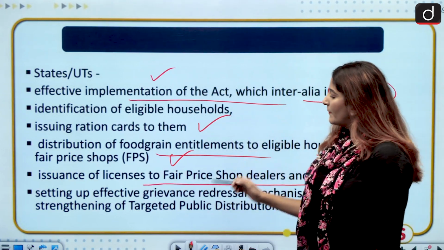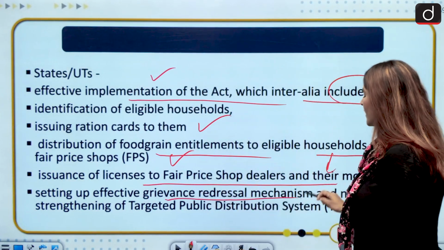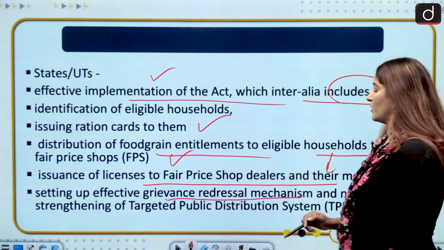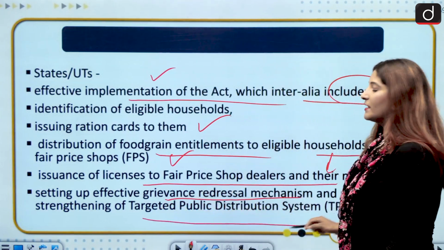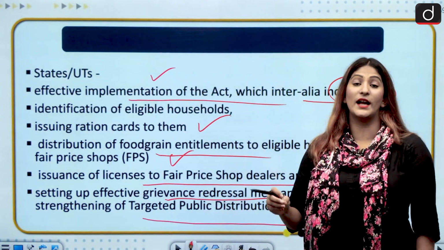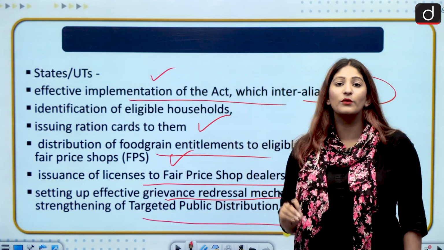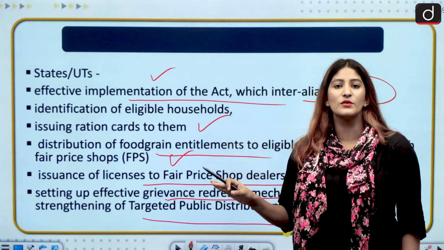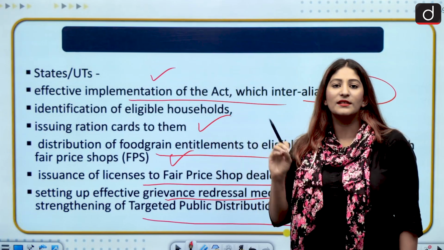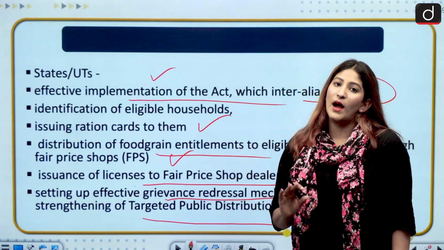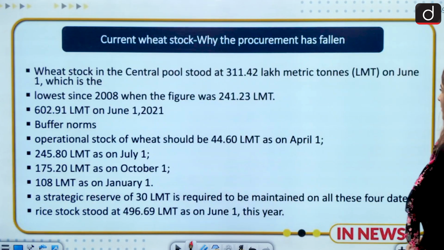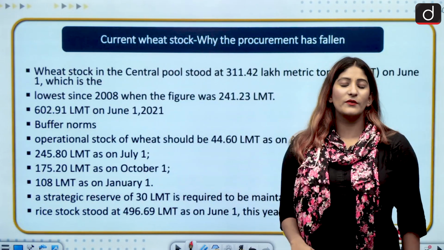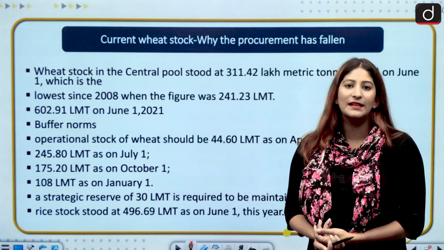Setting up an effective grievance redressal mechanism is also the responsibility of the state government, and necessary strengthening of the TPDS system should also be there, so that allocation of food grains is definitely going to those who are actually entitled to it and not being sold out in the market.